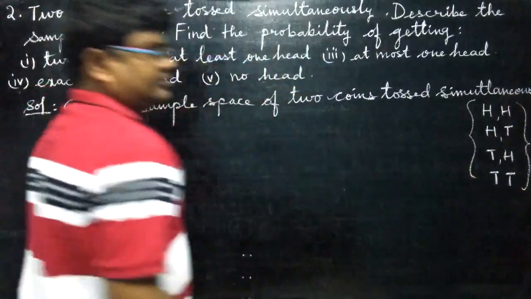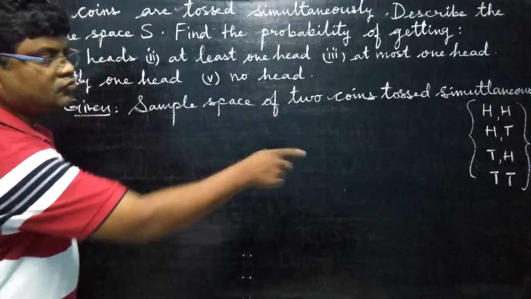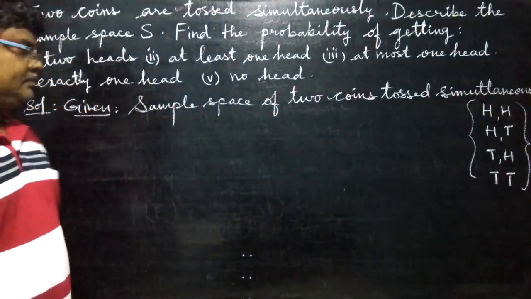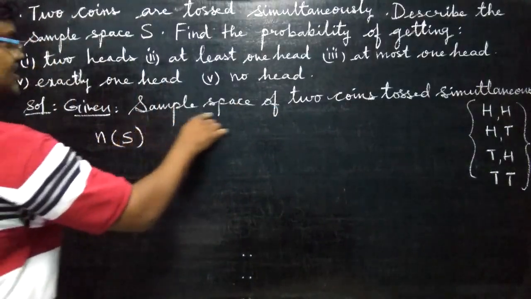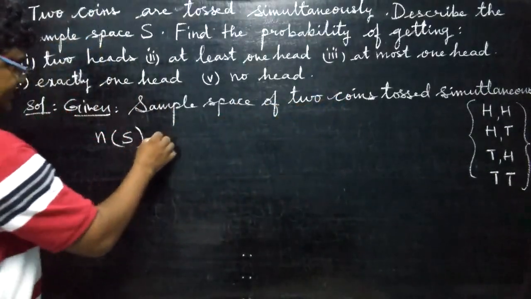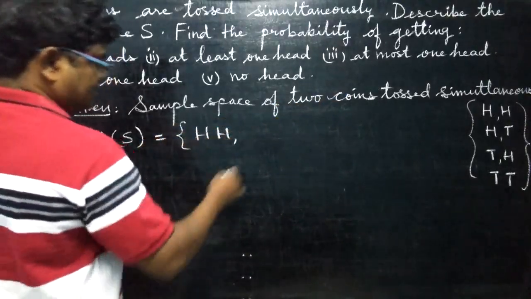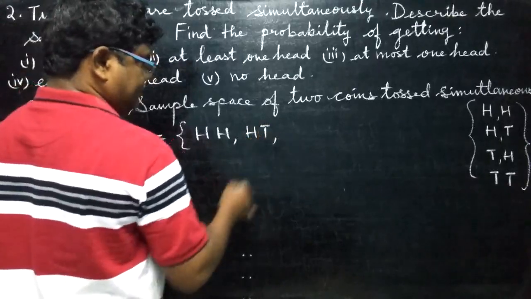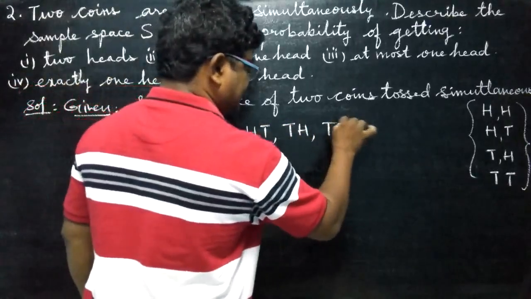4 ways are there. For 1 coin, 2 ways are there. For 2 coins, 4 ways are there. Keep in mind. So n of S, the meaning of sample space when 2 coins are tossed simultaneously, n of S is equal to both may be heads, or head or tail, or tail or head, or both tails.